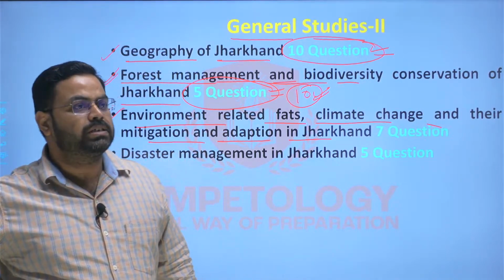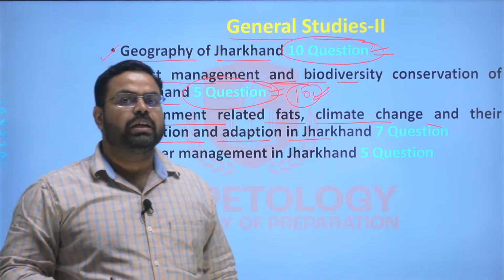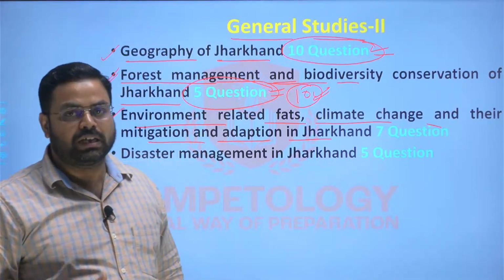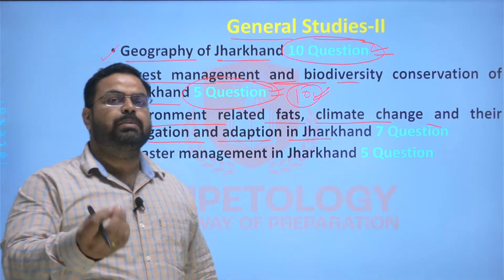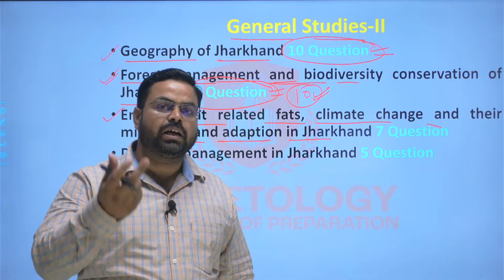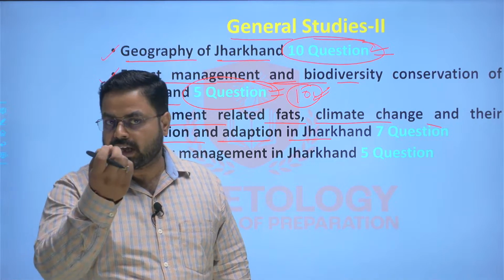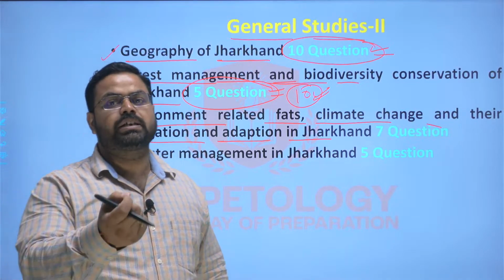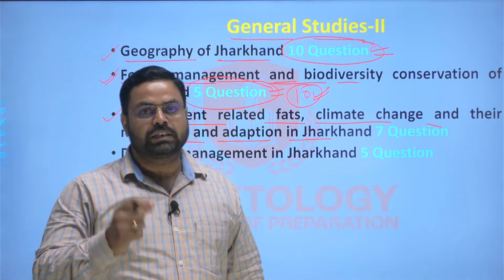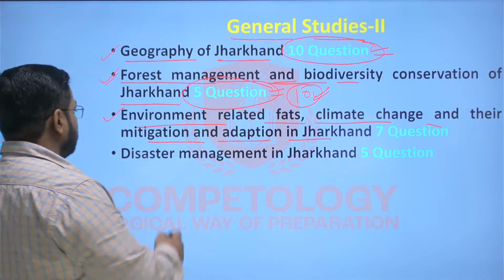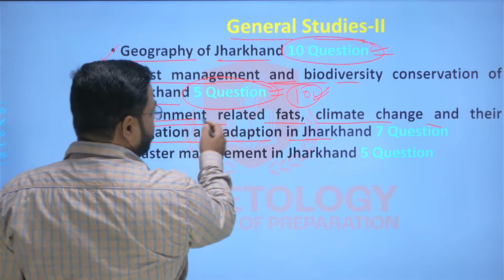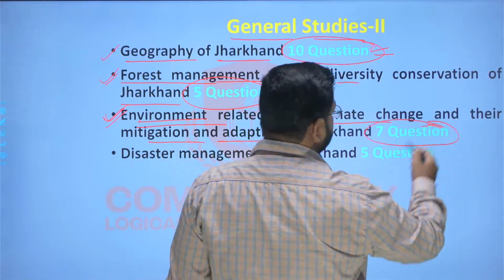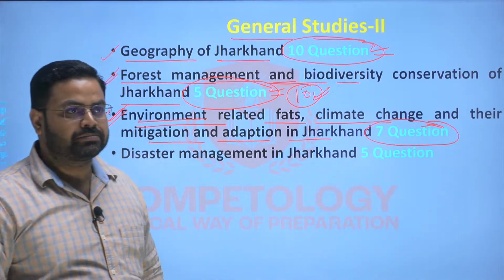So the coal dust is getting added to the air quite easily, and this carbon soot, this coal dust, is capable of absorbing the insolation, the energy that is coming from the sun, and this causes an increase in the ambient temperature of the region. So these are quite important topics, and that is why here you will find that the weightage is also of 7 questions, that is 14 marks, right?